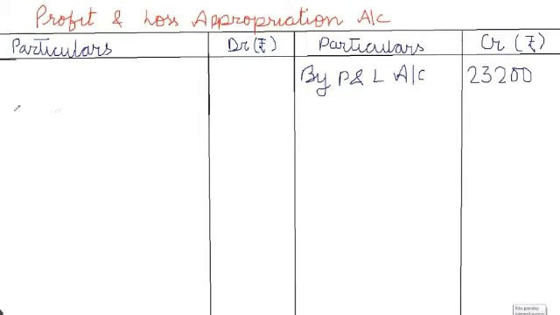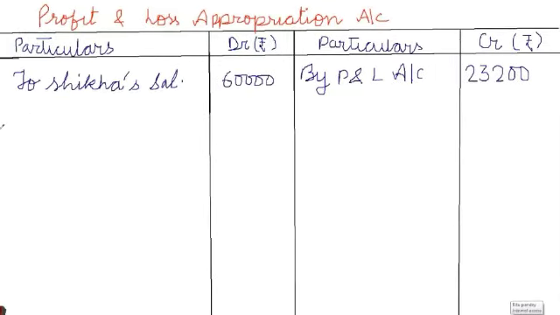Out of that profit, we give salary to Shikha, 5,000 per month. So it will be 5,000 into 12 because we are preparing the P&L appropriation account on a yearly basis. So we write salary to Shikha 5,000 into 12, 60,000. Then interest on capital also we need to allow at the rate of 10% per annum.